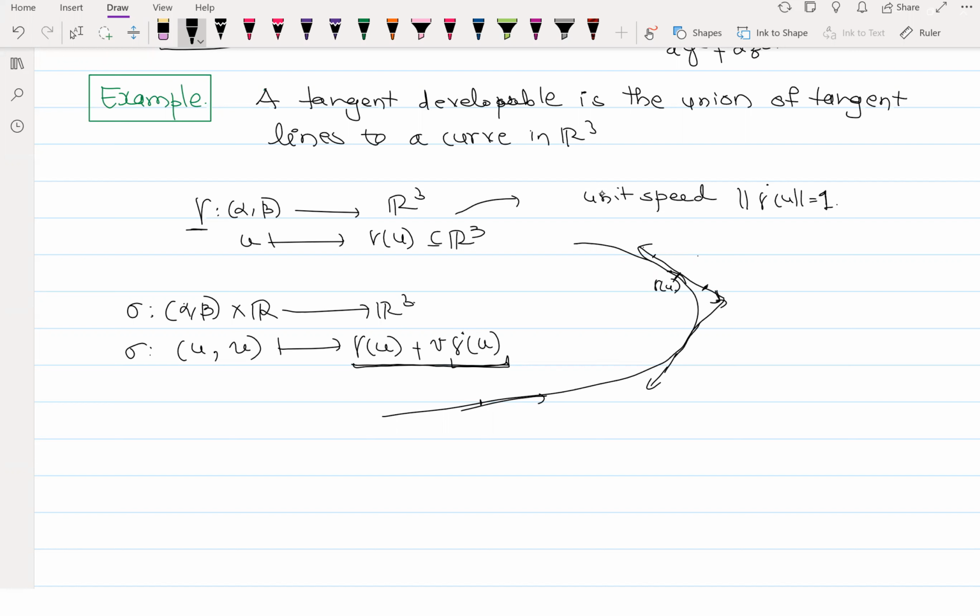Sarup, is this fine? No, ma'am, I'm a bit confused here. See, if I take a curve, what is the equation of the tangent line? Suppose I take a point over here, this is a tangent line, right? How do you calculate the tangent? The tangent is gamma dot, right? Is that okay? Yes, ma'am. Right. We are going to take it as a unit tangent, so it will be only one unit here. It is one vector only, but I want the entire tangent line.